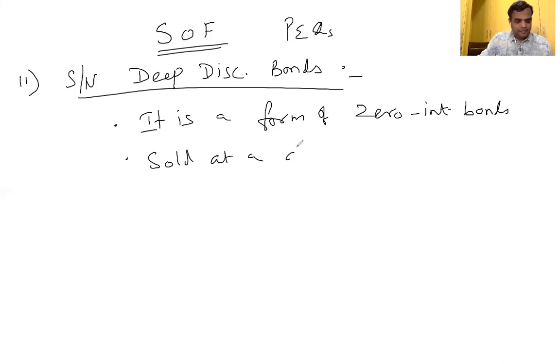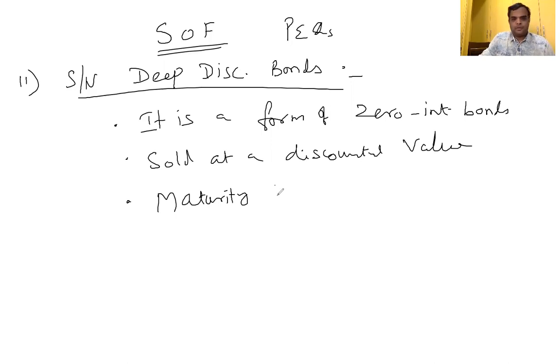Sold at a discounted value. Maturity based on the face value. So issued at discount and mature at par, the face value.